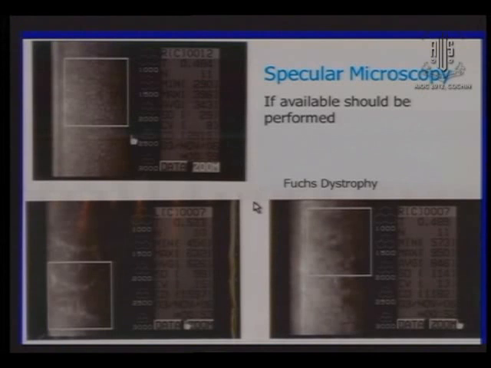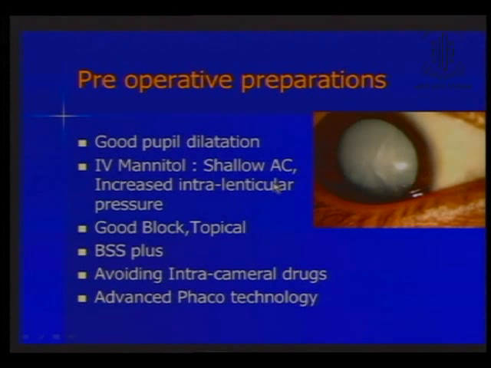Specular count is not routinely done for all cases of phaco, but yes, if you have a patient where you suspect poor endothelium, you should do a specular count in these cases. Look at the morphology of cells, which may give you a better guideline for counseling the patient and your surgical results. Pre-op parameter wise, as we all discussed, you'd like to have a well-controlled intraocular pressure.